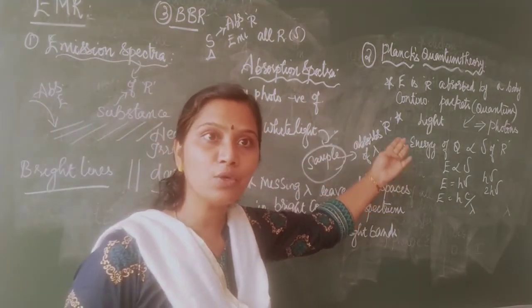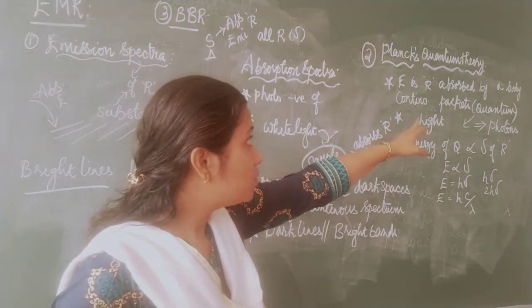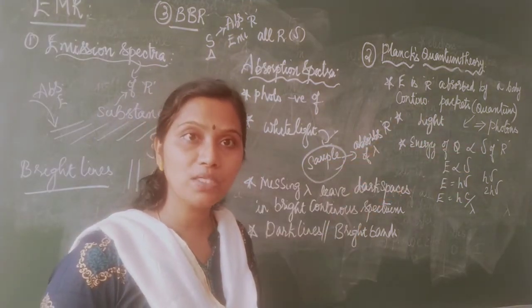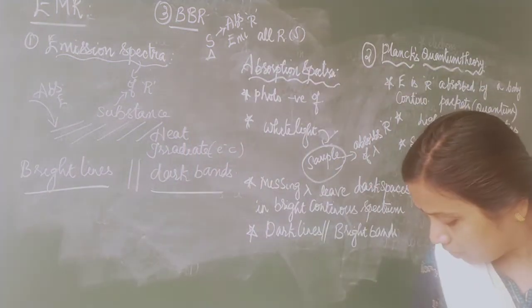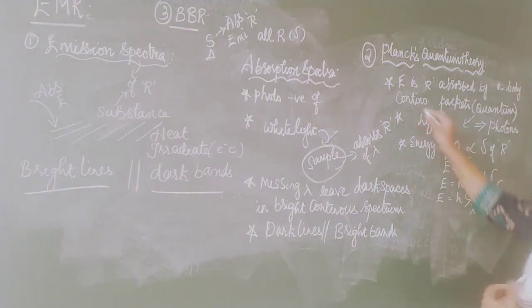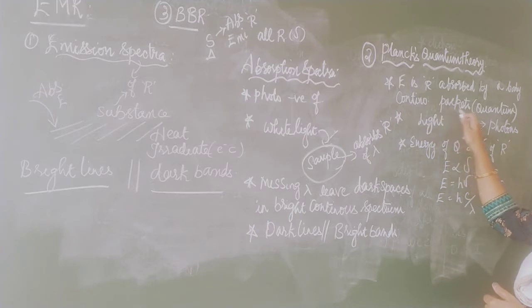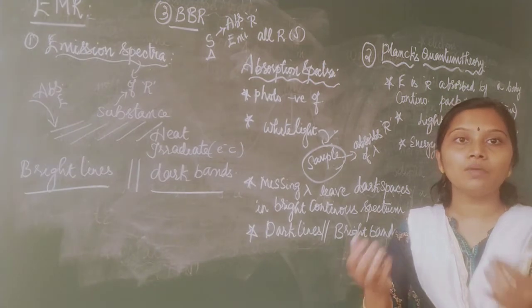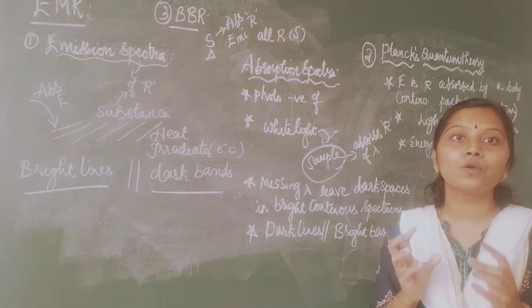Second one is Planck's quantum theory. Energy is radiated or absorbed by a body not continuously, but in the form of packets. Packets are otherwise called quantum. What is Planck's quantum theory, children? Energy is radiated or absorbed by a body in the form of packets, and they are called quantum. So I radiate or absorb energy in the form of packets, and these packets are called quantum.